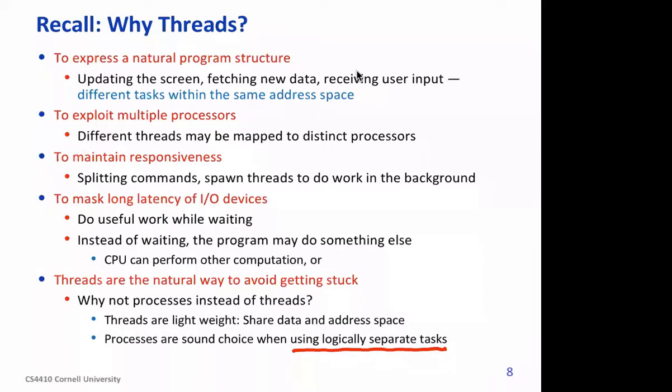Then you can create multiple threads, and these threads can exploit whatever concurrency or CPU time is available.